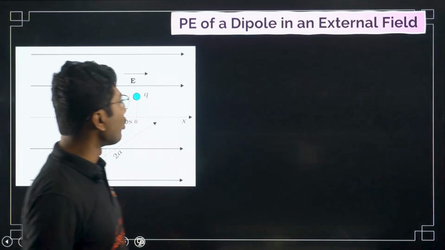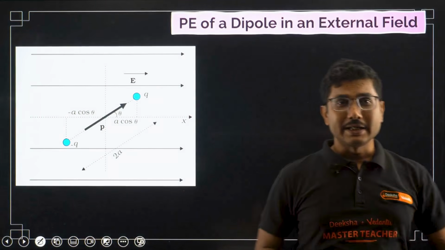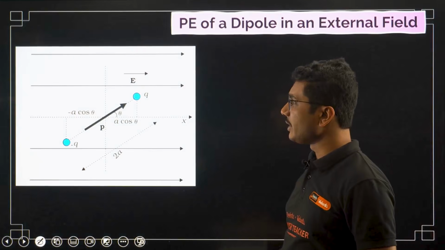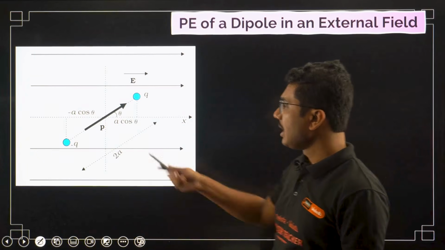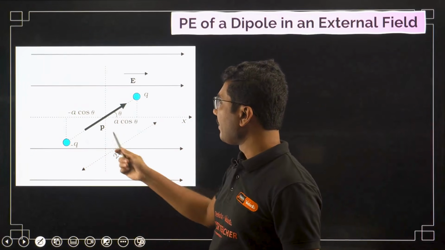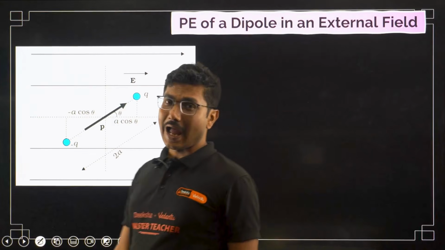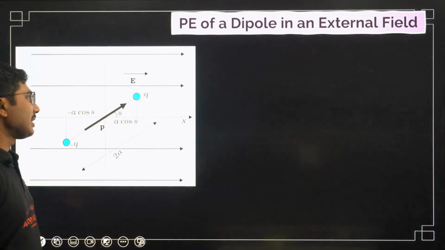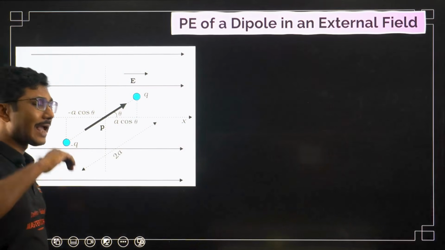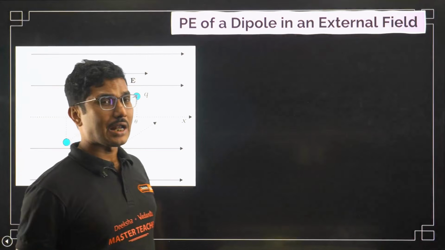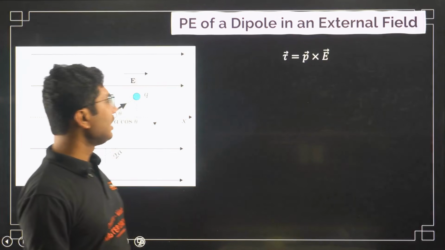Now potential energy of a dipole in an external field. This is also very, very important. Here we have a dipole kept in an external electric field and we want to find the potential energy of the system. Like we calculated the torque, we have to calculate the potential energy of the system.